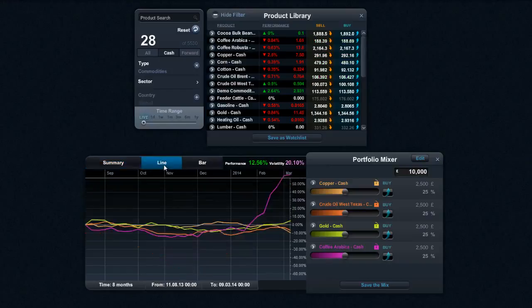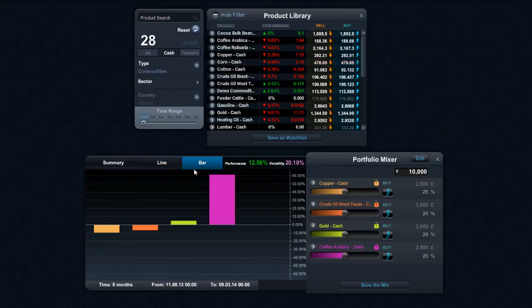And if I select line chart on here, I can see all the performance metrics very clearly. I can see that coffee's been the big performer, and most of them have been okay, but crude oil's not been that great. And if I select bar, that just allows you to very easily see exactly what's gone on. Copper and crude oil have been bad, gold's been okay, but it's been coffee that's been the absolutely stellar performer.